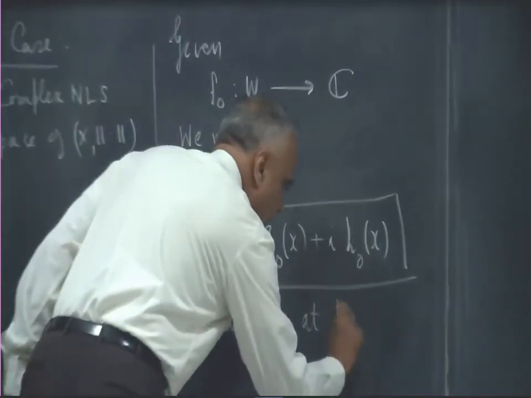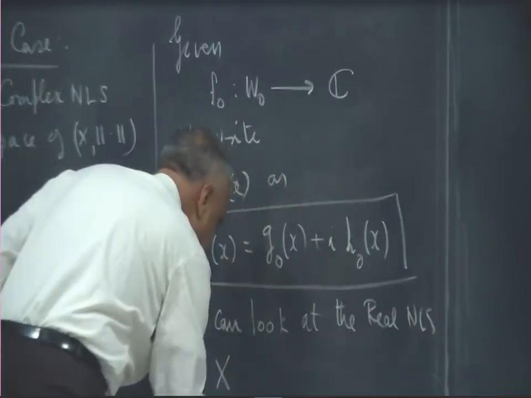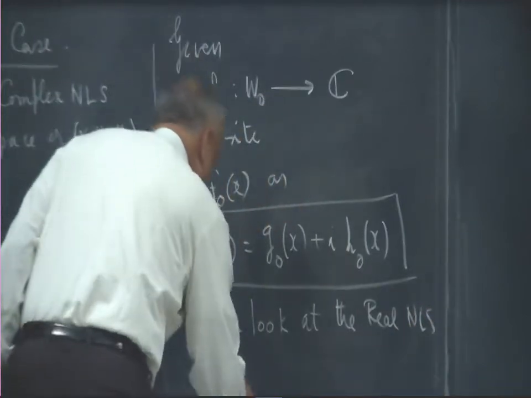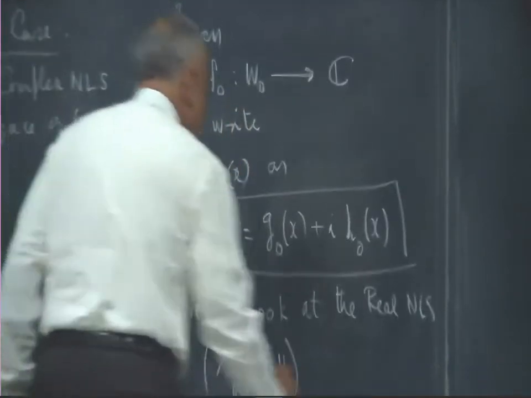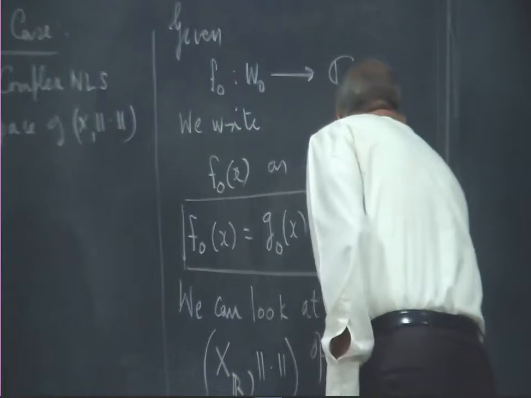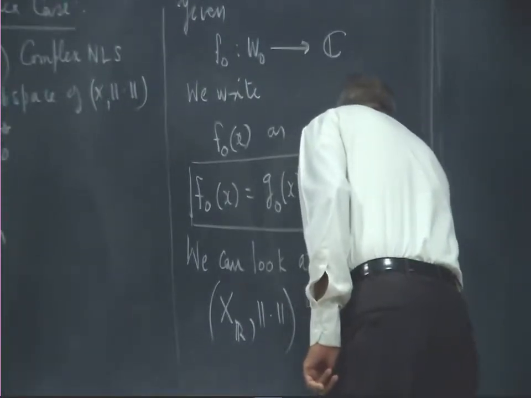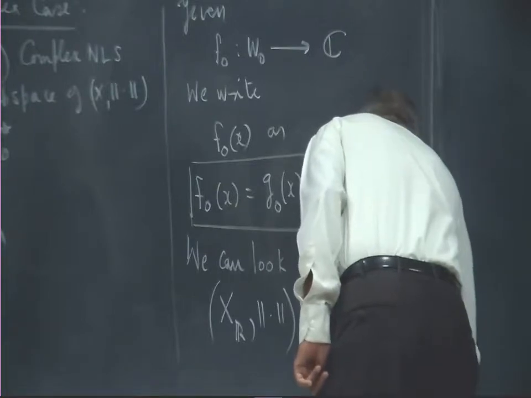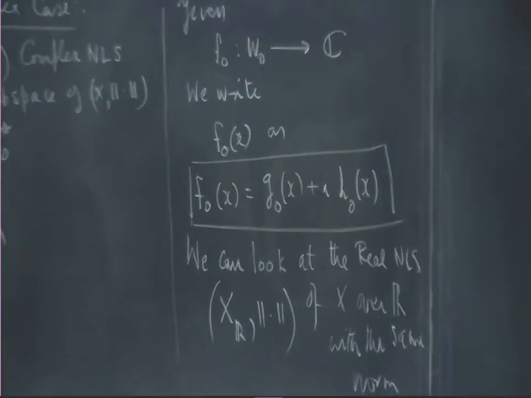the real normed linear space, which I will call X_R, of X over R with the same norm. I am not going to change the norm. Now since I am allowed to multiply by complex numbers, I am allowed to multiply by real numbers. So I am going to restrict the field to only real numbers.